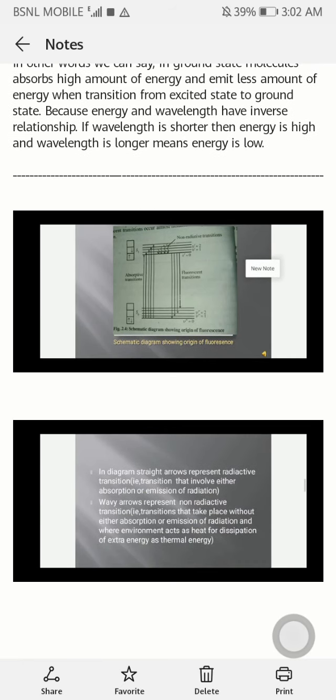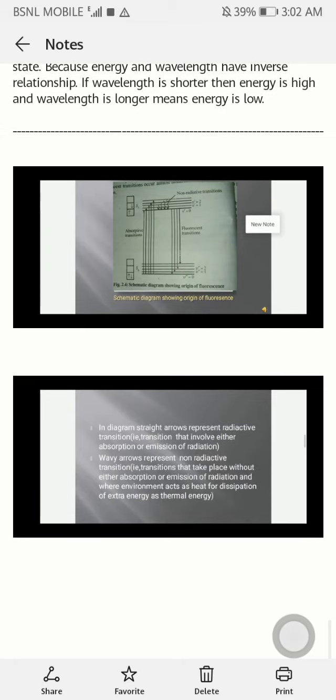This is another diagram of the energy, another energy level diagram of fluorescence. Here the straight arrows represent the radiative transitions. That means absorption of energy or radiation takes place and they are transitioned to the higher energy states. And these wavy arrows represent the non-radiative transitions, that is, transitions that take place without absorption or emission of radiation, where the environment acts as a heat sink for dissipation of extra energy as thermal energy.